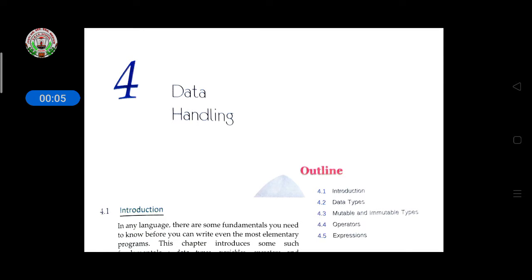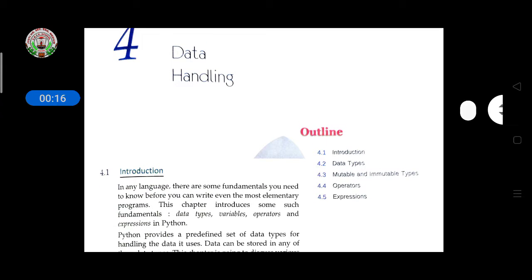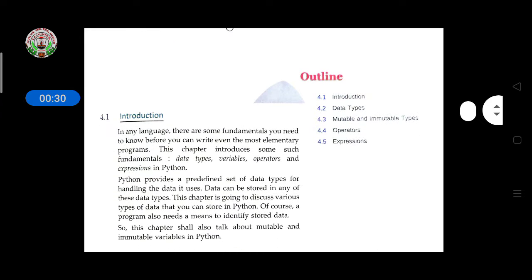And according to the first term, all the contents are there in this chapter of the first term also. So we'll read chapter number 4, data handling. Here we will discuss different data types. Data types means, as we discussed earlier, integers, floats, and these are the different data types. And mutable, what is it, then operators and expressions that we use while writing a program will all be discussed